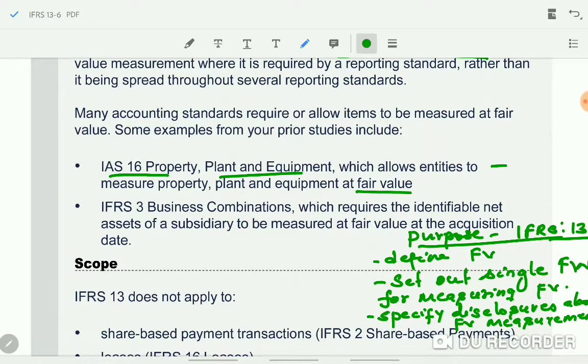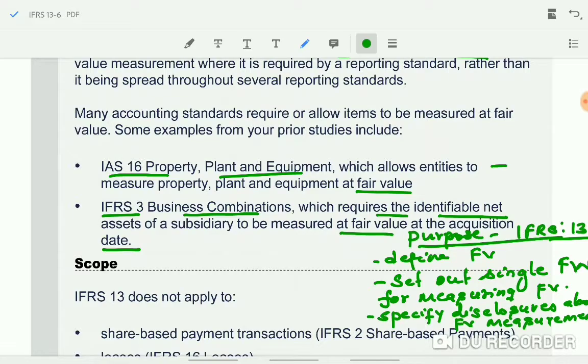Next one, in IAS 40 investment properties. Investment properties can be shown at its fair value at every reporting date. So we need fair value. Again, in IFRS 3 business combination. In business combination, when parent is acquiring subsidiary, parent should identify the net assets of subsidiary and it should be measured at fair value at the date they are acquiring the subsidiary. So like that, in many standards we are using fair value. So IFRS 13 guidance should be taken for determining the fair value of the assets and the liabilities.